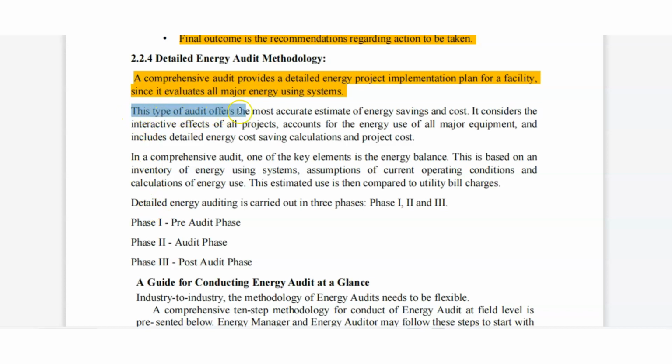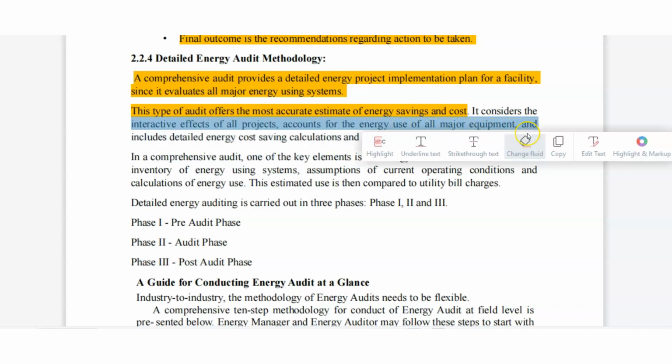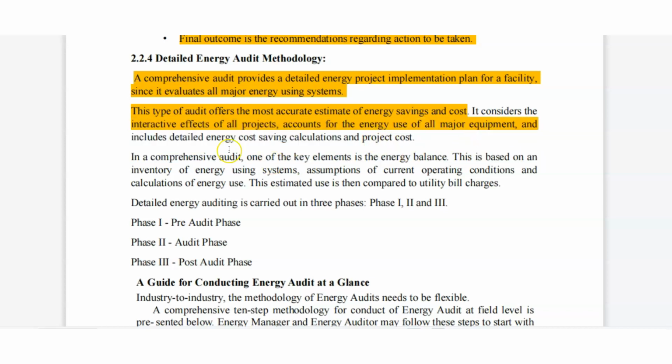So that's why we do this audit, for the most accurate estimate of savings and cost. It considers the interactive effect of all projects, accounts for the energy used by all major equipment, and includes detailed energy and cost saving calculations and project cost. Okay.